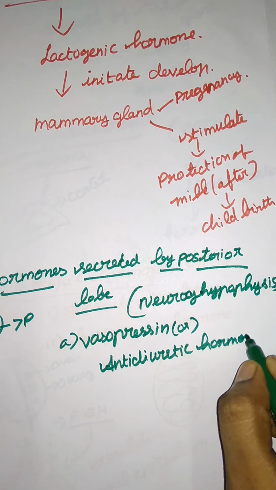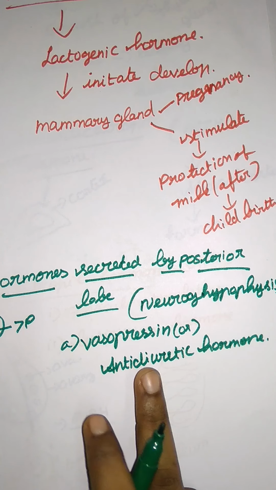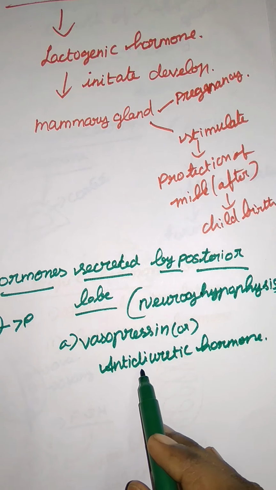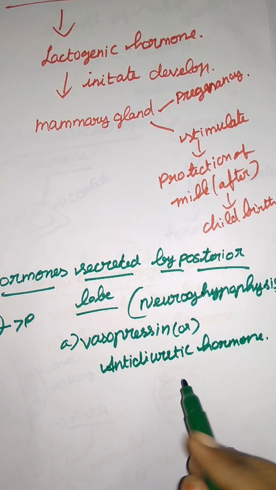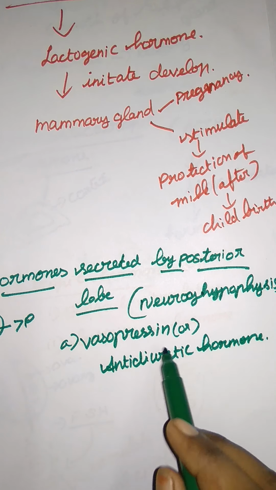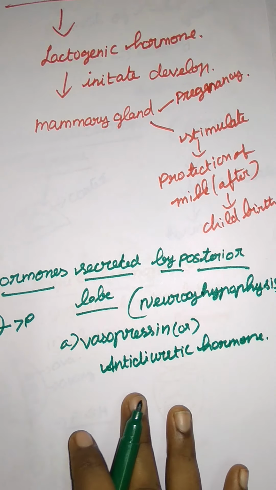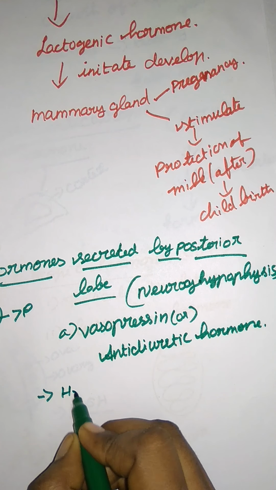Antidiuretic means it works against the filtering of metabolic waste into the urine. So, antidiuretic hormone, vasopressin, is responsible for the reabsorption of water in the kidney.